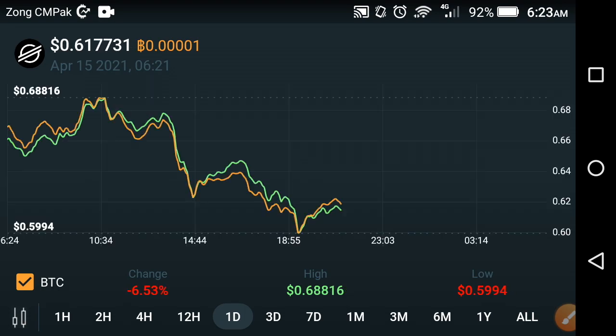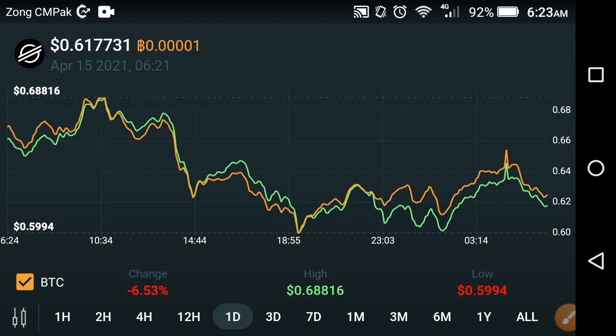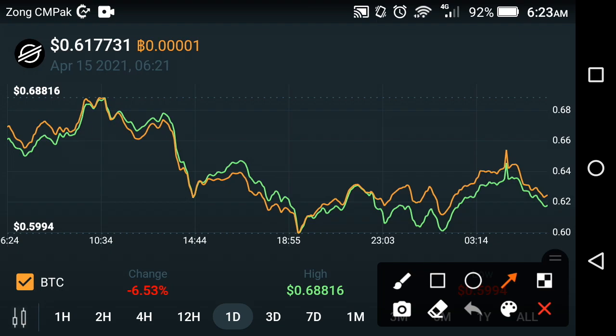The last one day price prediction also tells us that it's a phenomenon of every cryptocurrency: after a fall you have to take a jump. Currently this time it fell down, so maybe it goes upward in the future, so maybe there is a chance it grows in the future.